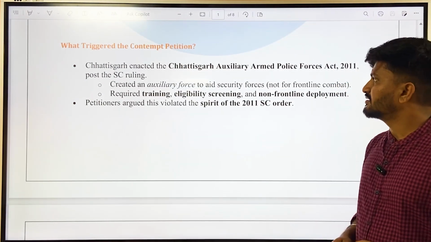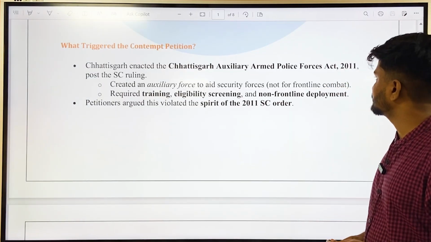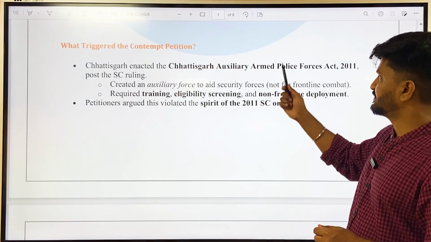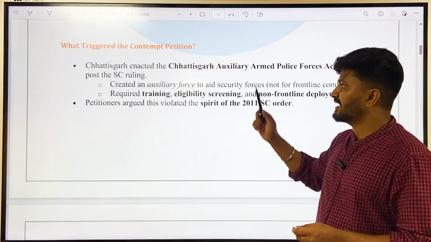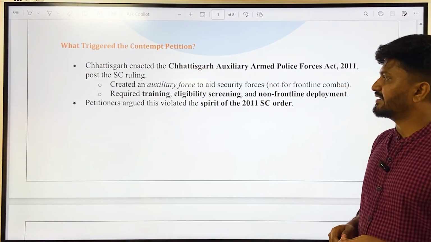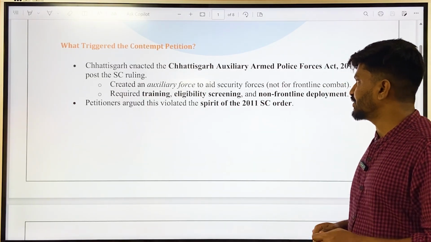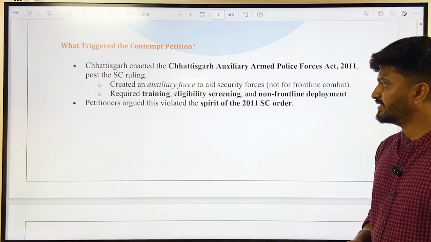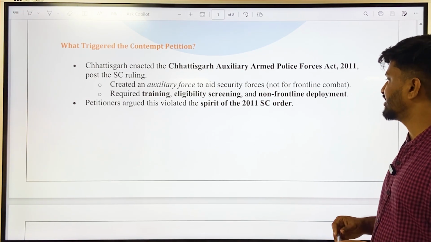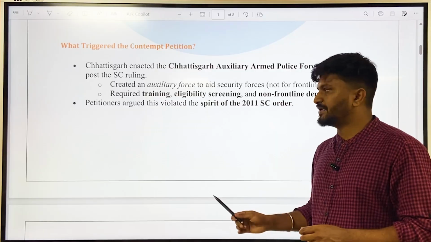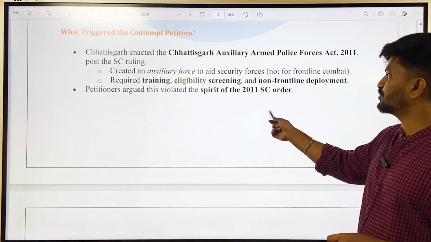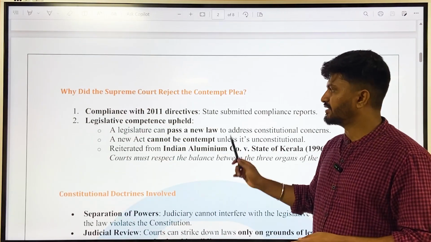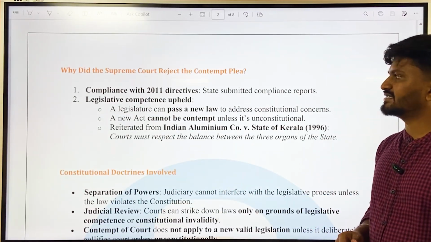Chhattisgarh enacted the Chhattisgarh Auxiliary Armed Police Force Act, 2011, after the Supreme Court ruling. Once the Supreme Court ruled against the special police officers, Chhattisgarh enacted a law creating an auxiliary force to aid security forces. They are not for frontline combat, and required training, eligibility screening and non-frontline deployment as well. So now the petitioners argue that this violates the spirit of the 2011 court order. This is there in the article, and the Supreme Court rejected the contempt plea.